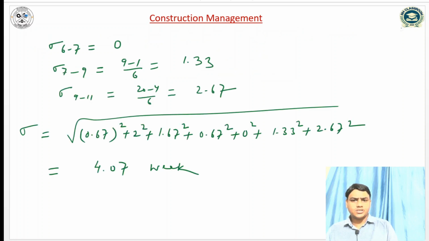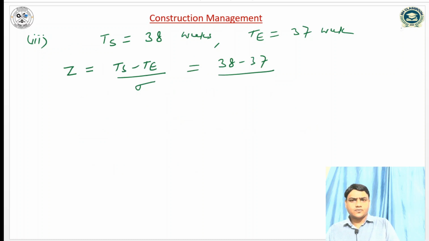We have computed how much? 4.07. So it will be 1 by 4.07, and the value is 0.246. So we have to compute the probability.